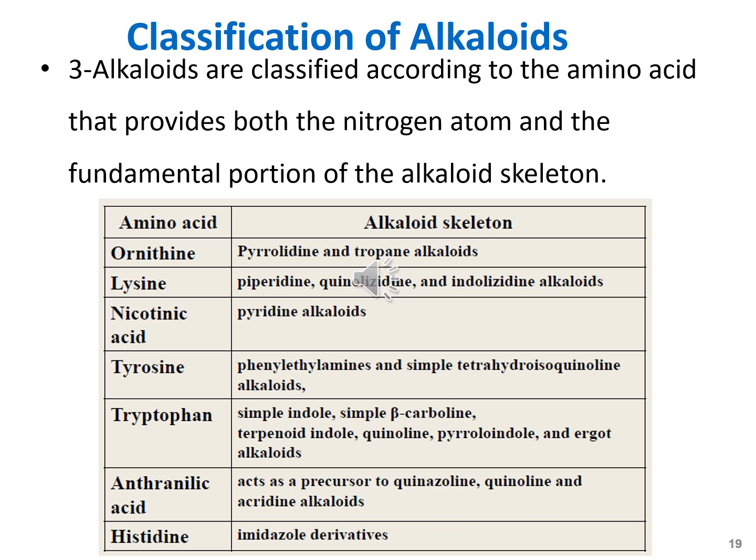Anthranilic acid is responsible for the nitrogen of the quinazoline, quinoline, and acridine alkaloids. Histidine is responsible for the imidazole derivatives.